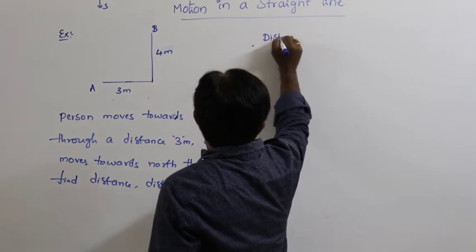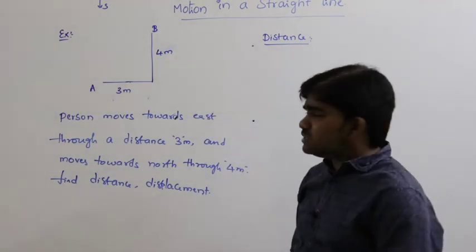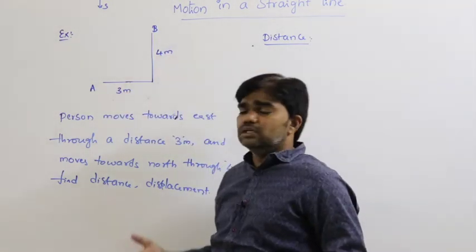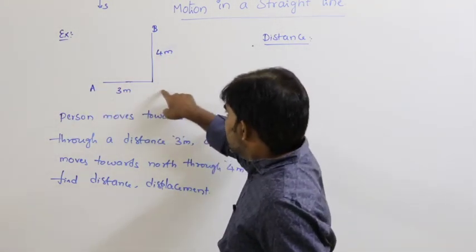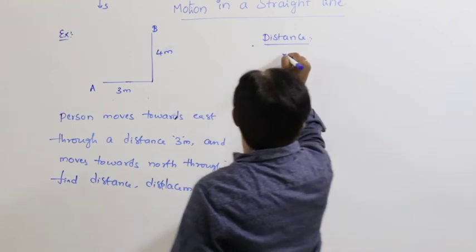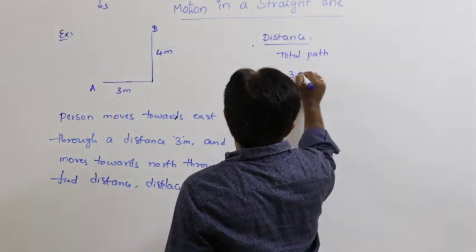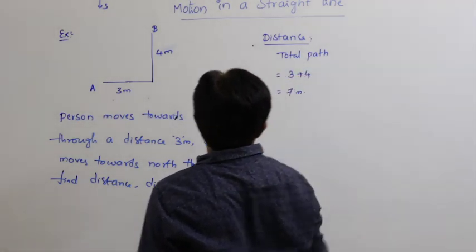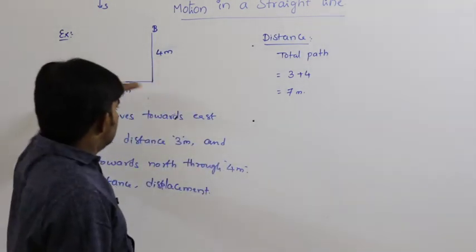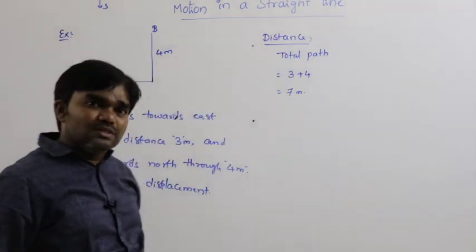First we can calculate distance. How can you define distance? The total path followed by the body from starting point to ending point. So how does the person move? East and then towards north. East 3 meters, north 4 meters. So distance is nothing but the total path, that is equal to 3 plus 4, 7 meters.